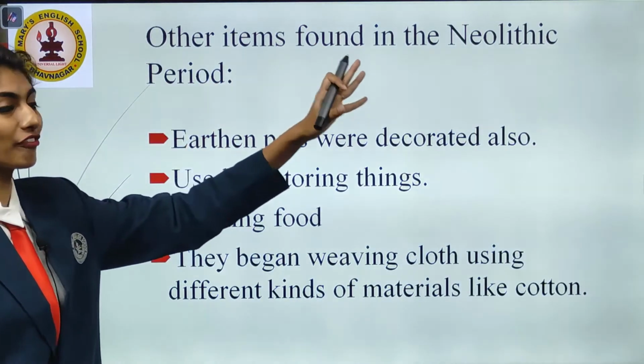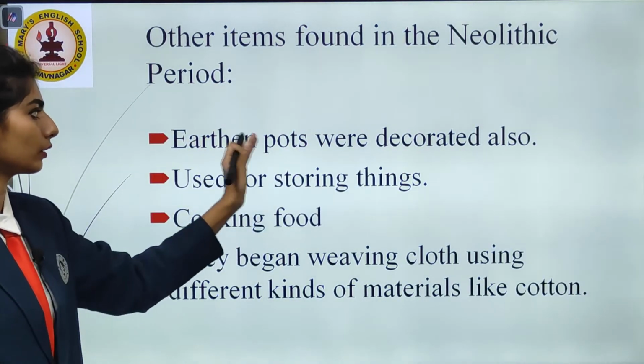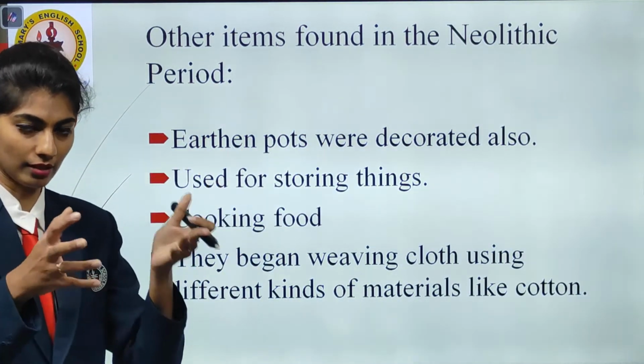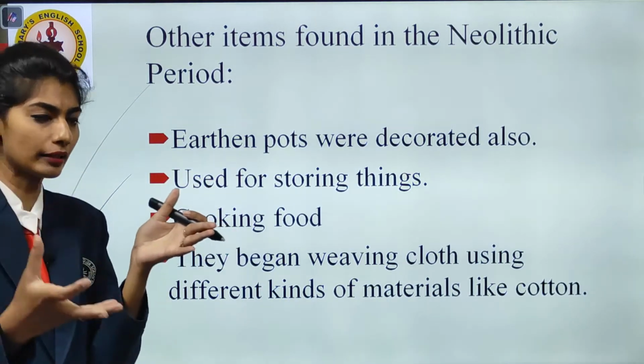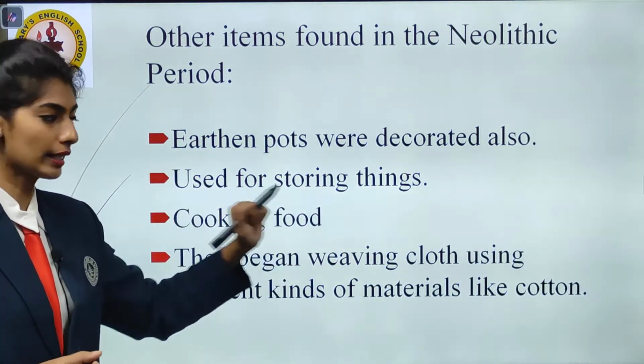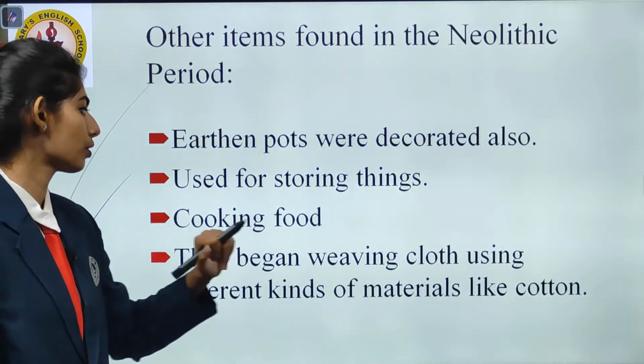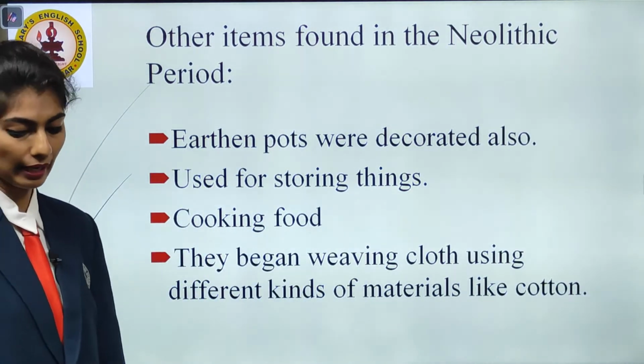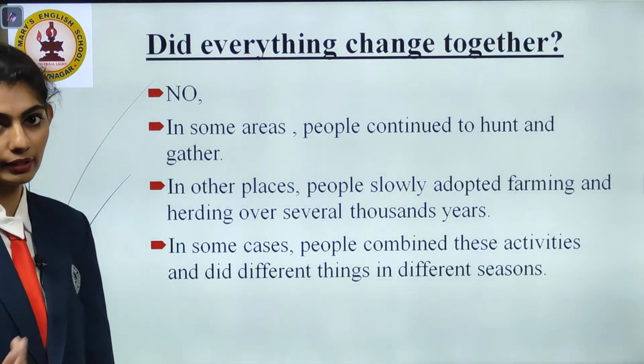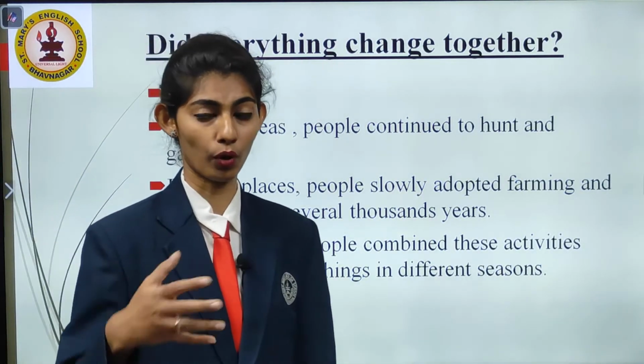Other items found in the Neolithic period were earthen pots that were decorated. They started doing something new, so they decorated the pots, used for storing things and cooking food. And they began weaving clothes using different kinds of material like cotton. So they started knowing things. They knew how to do, what to do.